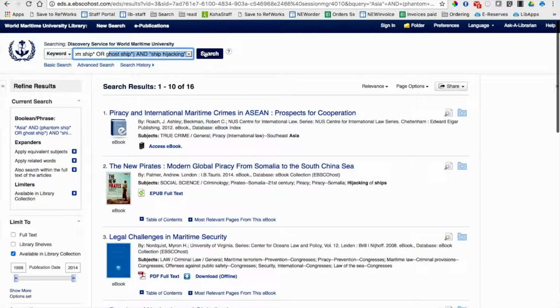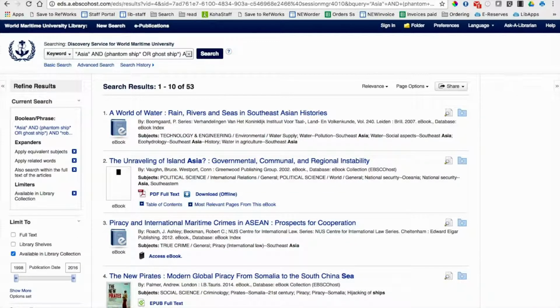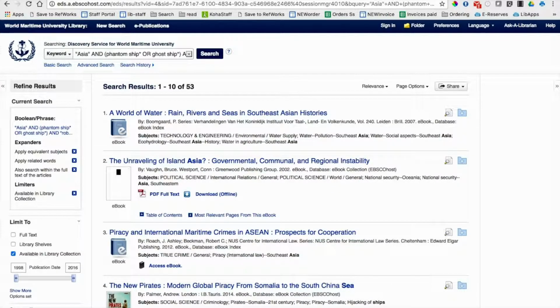What I want to do now, I might just replace this term with some other ones. So for instance, instead of ship hijacking, I might try robbery at sea. So now we have 53 results. From 16 we jump to 53 by just replacing this last term.